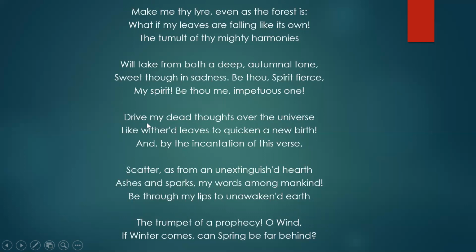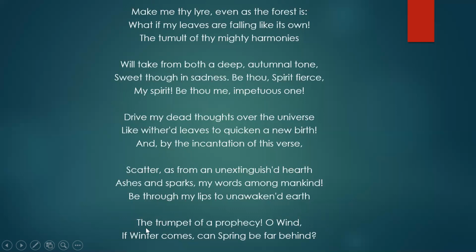And now he says that he wants his dead thoughts to be scattered over the rest of the universe, and to prophesize about the new birth. He wants to get rejuvenated, and he wants to get rid of his dead thoughts, and he wants to have new ideas. Okay, and by the incantation of this verse, scatter, as from an unextinguished hearth, ashes and sparks. Now he says that he wants the west wind to scatter his ideas on philosophy, on politics, or any other matters to the rest of mankind.